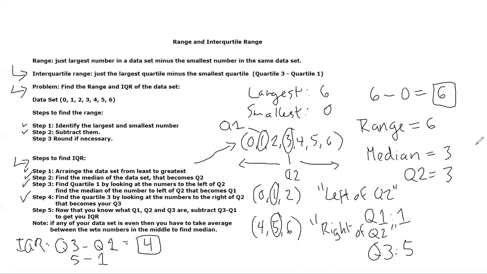My IQR is 4. As usual, this is the basics of it. But there are harder versions of IQR. The harder version is what happens if it's not an odd number of numbers? What happens if it's an even number of numbers and we have to take the average and all that? What do I do? Well, I'll show you.